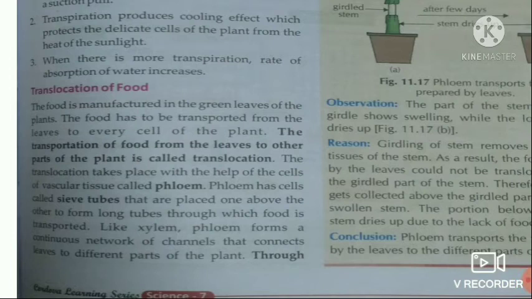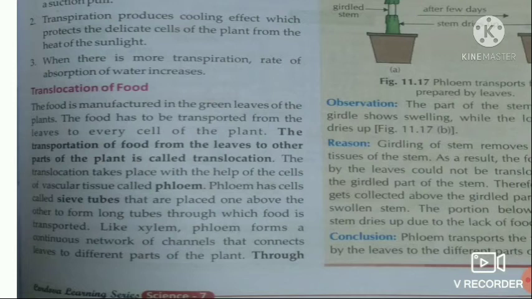Translocation means to carry or to transport materials from one part to another part or from one place to another place. Here, the food prepared in the green leaves is carried to different parts of the plant, to every cell of the plant, with the help of a tissue that is called phloem.